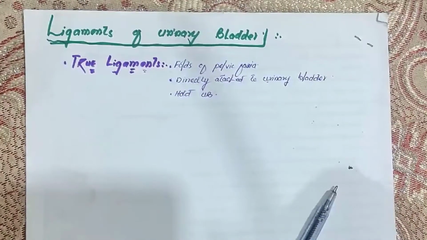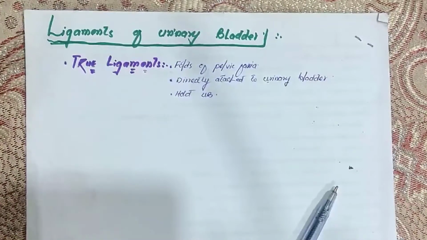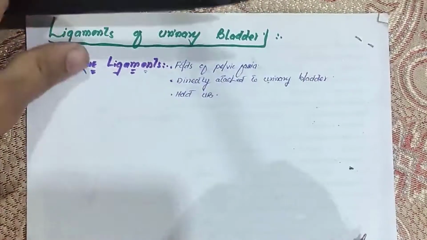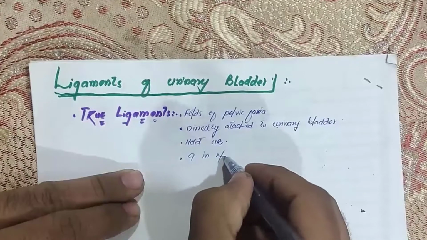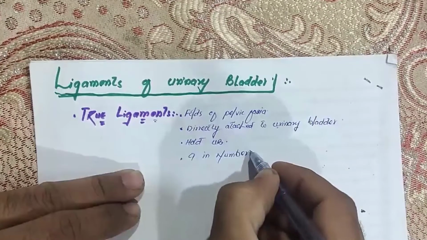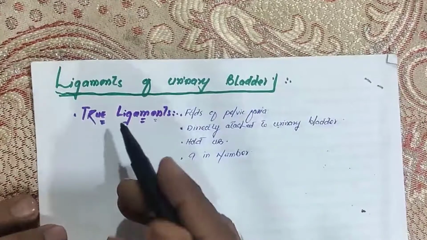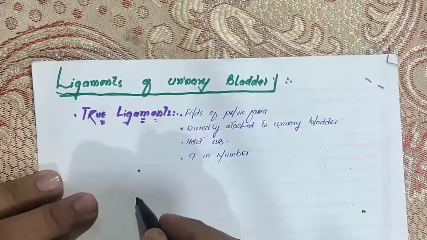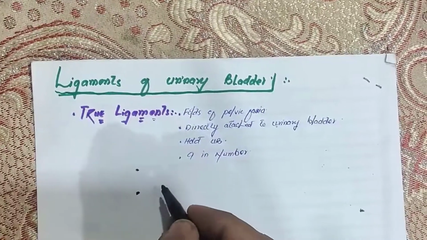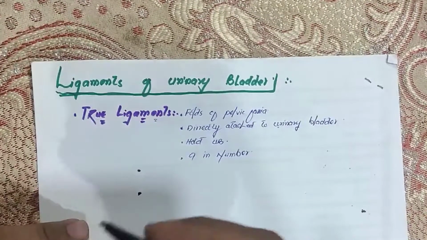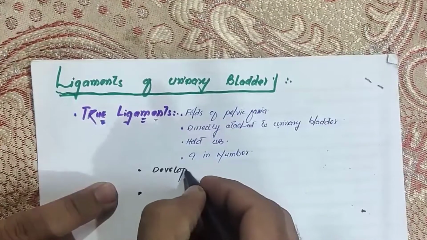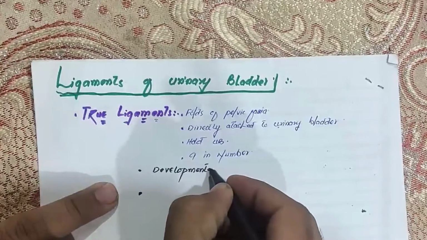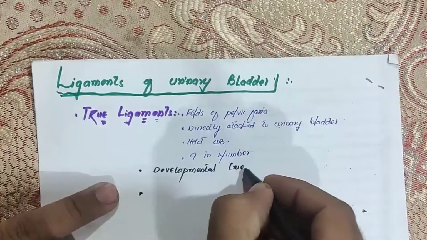Now true ligaments are classified into two classes. True ligaments are divided into how many classes? They are divided into two classes. Before those classes, let me write here, they are 9 in number. How many true ligaments does the urinary bladder have? It has 9 ligaments. So these true ligaments are divided into two classes. The first one are the developmental true ligaments, right?